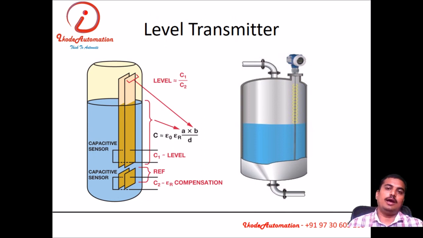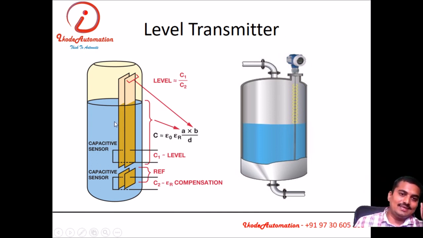Now the next example of the analog sensor is the level transmitter. We know what capacitance is. This is a capacitive level transmitter. We know what a capacitor is. Capacitance is the capacity of the capacitor to store energy. That is totally dependent upon the area of the plate, the distance between two plates, and the dielectric material available between these two plates.